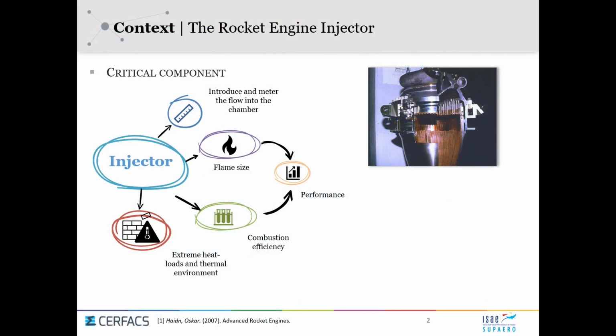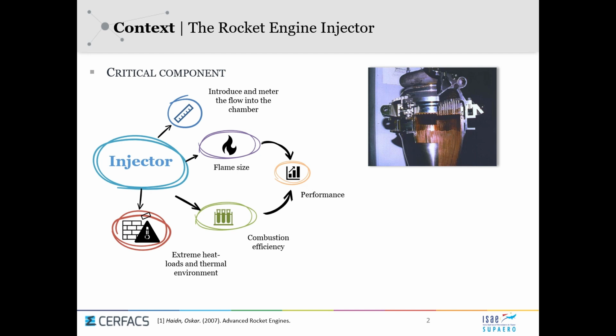Without further preamble, I will introduce the context surrounding the rocket engine injector. In particular, I would like you to look at the top right corner of this screen, where I'm showing a cut of a Vulcain engine, and on top of it we have the injection manifold, where each of these lines on top corresponds to an injection element. The injector in itself is a critical component in the rocket engine assembly because it introduces and meters the flow into the combustion chamber, therefore affecting two major parameters, which are the flame size and combustion efficiency, which eventually affect the overall performance of the engine.